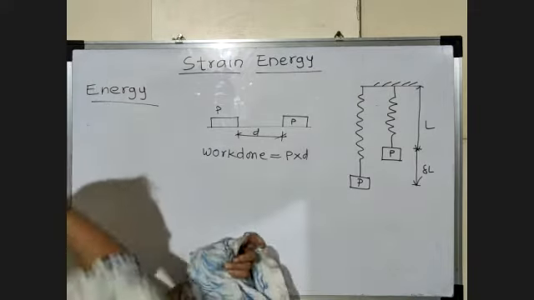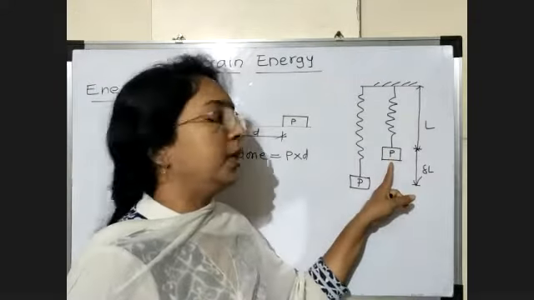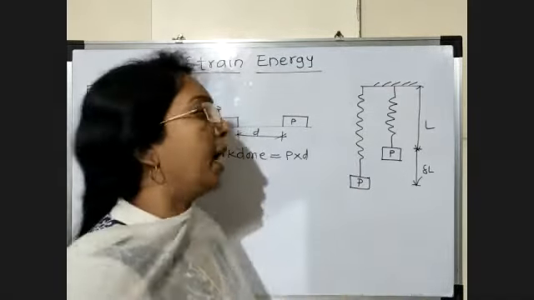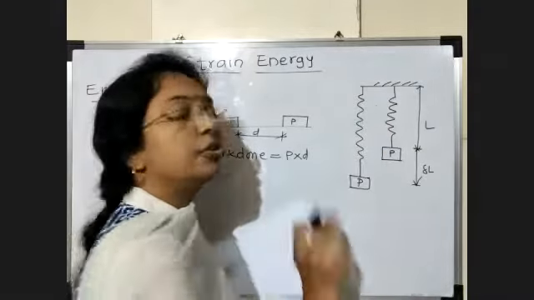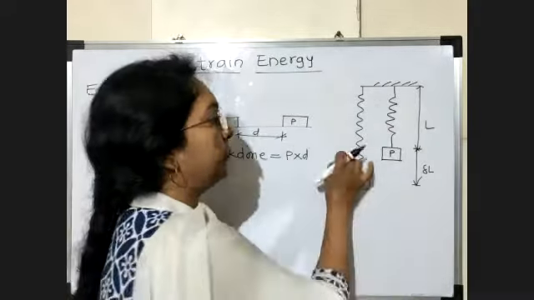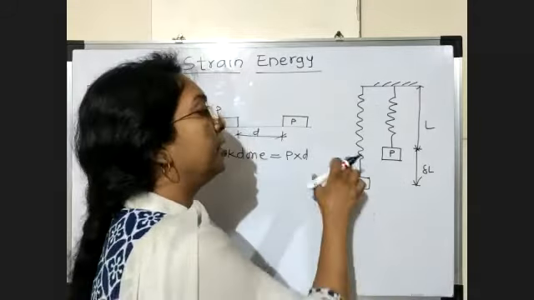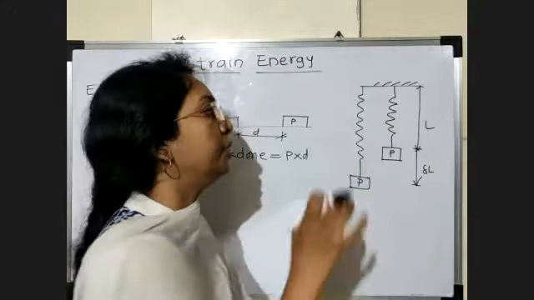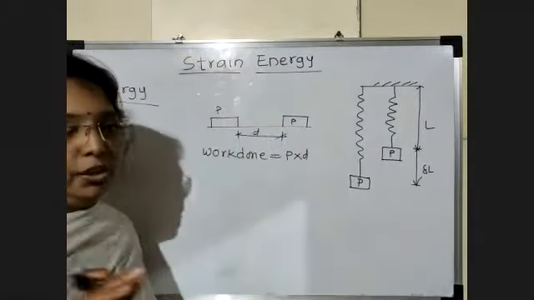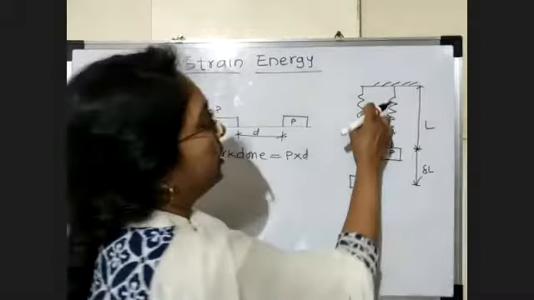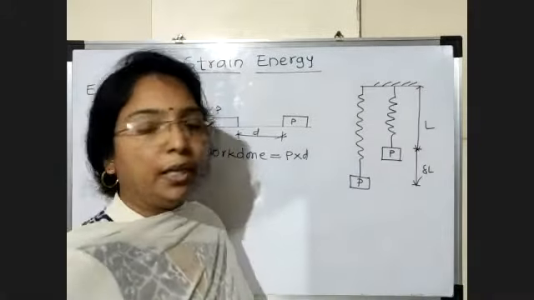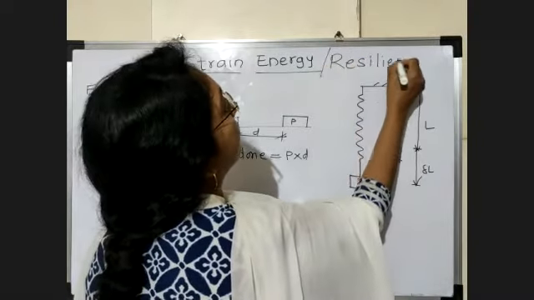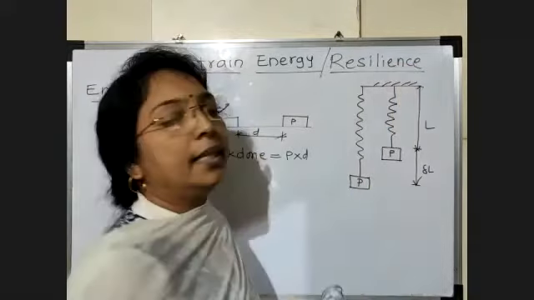Initially the energy stored in the load is potential energy. When this load moves downward, this energy is released, and this potential energy is stored in the stretched spring. This total energy stored in the stretched wire or body is called strain energy, also called resilience.